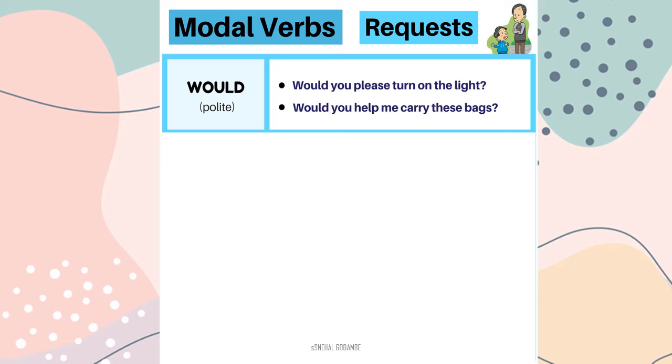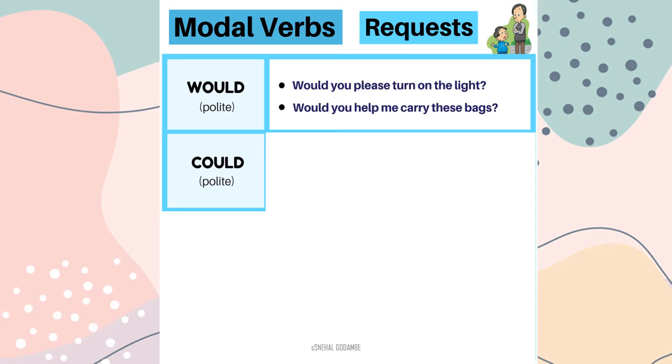Would you help me carry these bags? Again two verbs. One is modal and the next one is the main verb. As I said, auxiliary verb always comes before the main verb. Would you help me carry these bags? Would is a modal and help is the main verb.